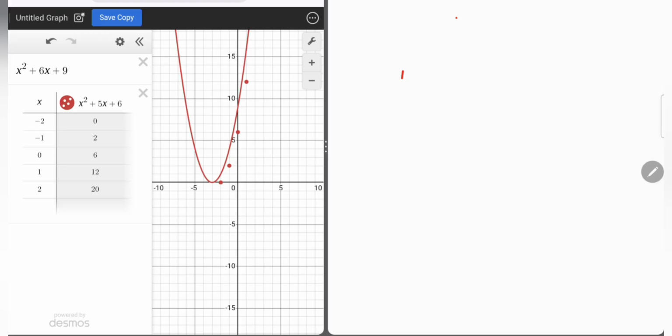So we are having the quadratic equation x square plus 6x plus 9. Okay, x square plus 6x plus 9. Now a value 1, b value 6, c value 9.